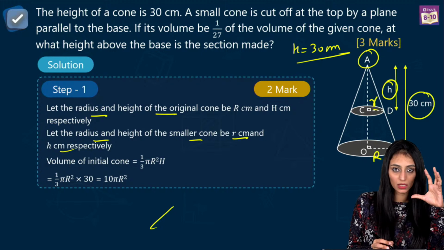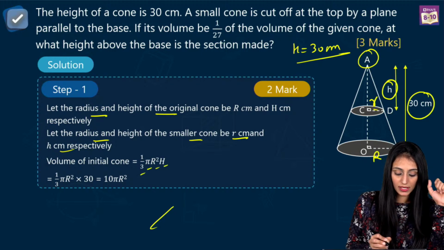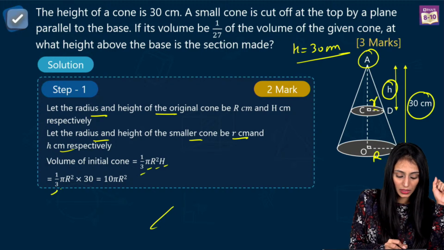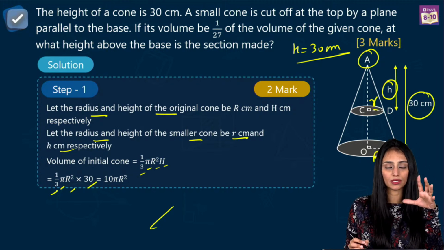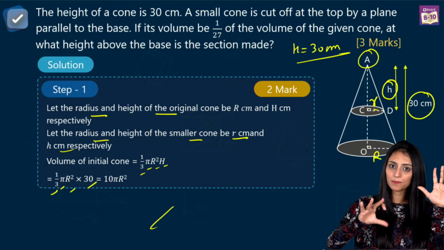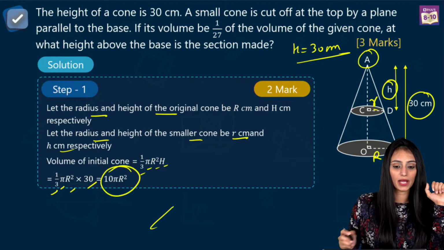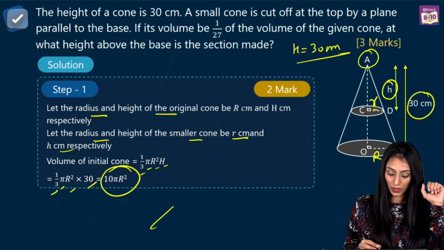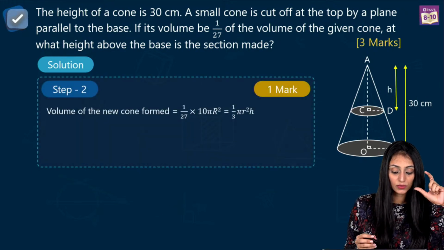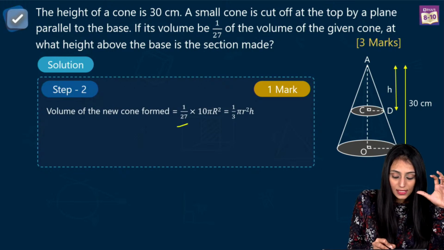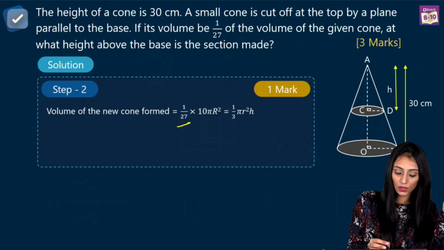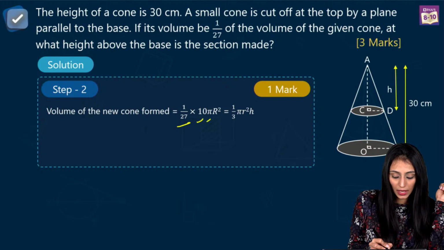So the volume of the bigger cone is 1 upon 3 pi R square H. That's very simple. What is H? H is 30. We do not have the value of the radius, so I'll keep pi and radius as they are. So 10 pi R square. Coming to the next step, the volume of the new, smaller cone is 1/27th the volume of the bigger cone. That is 1 by 27 of 10 pi R square.